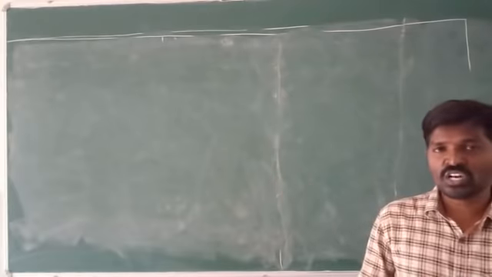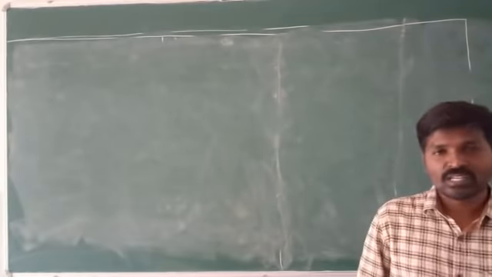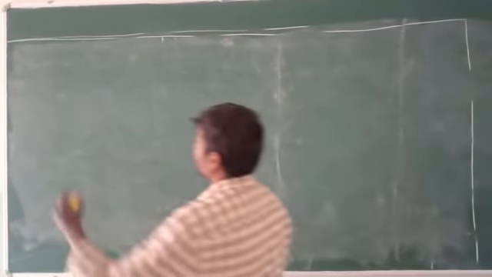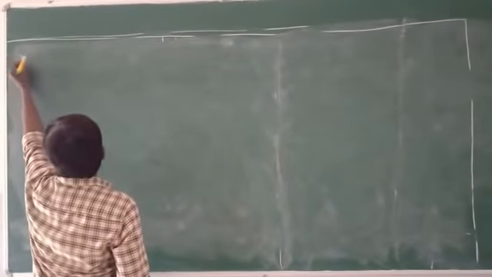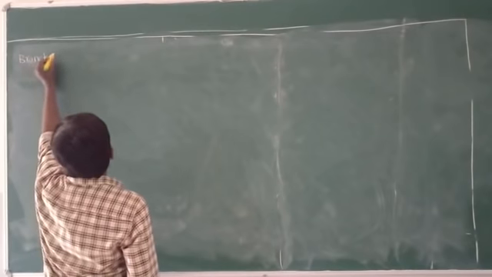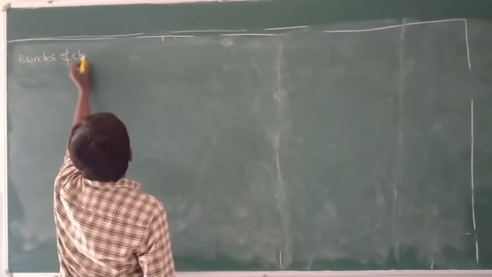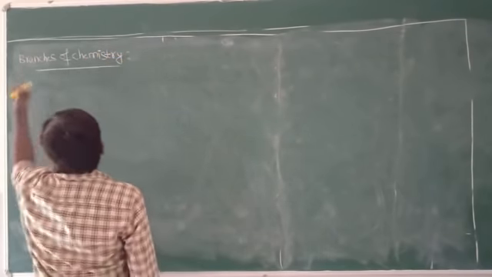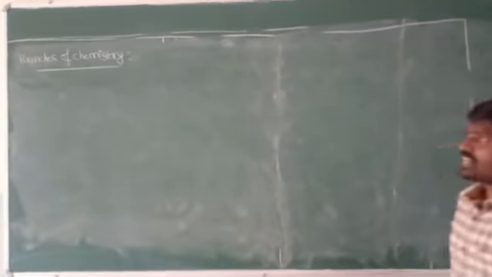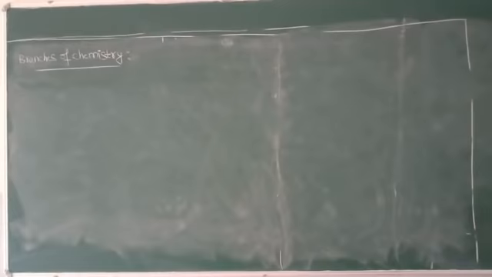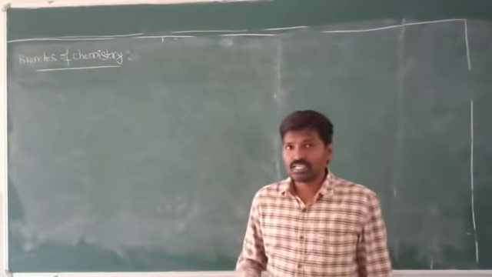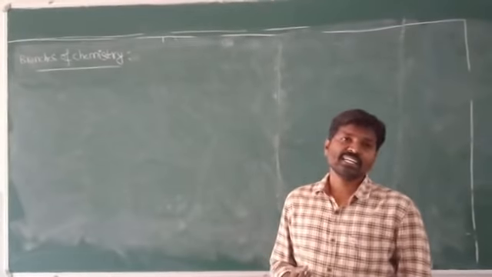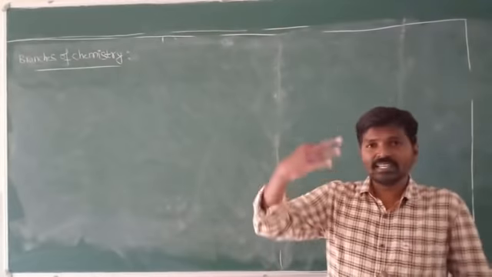In branches of chemistry, we know there are different types of branches. In this class we are going to discuss those branches. In chemistry we observe different types of branches. The important branches are organic chemistry, inorganic chemistry and physical chemistry. These three are important for us.